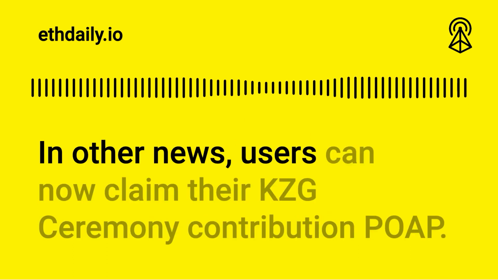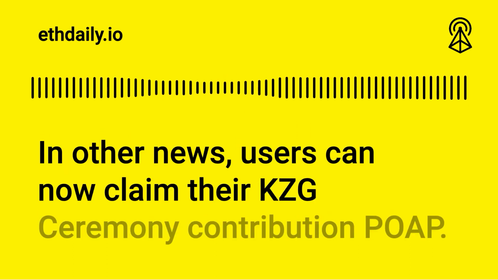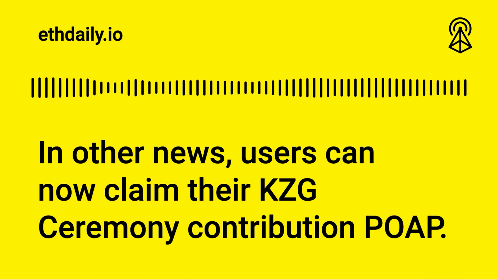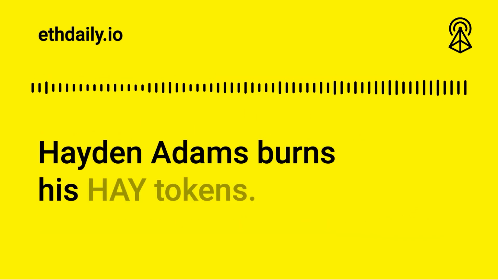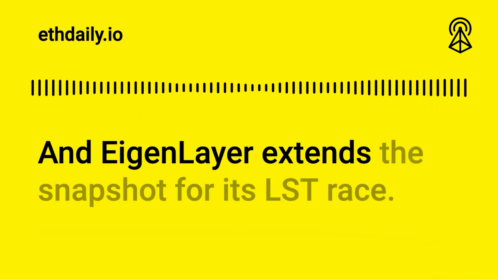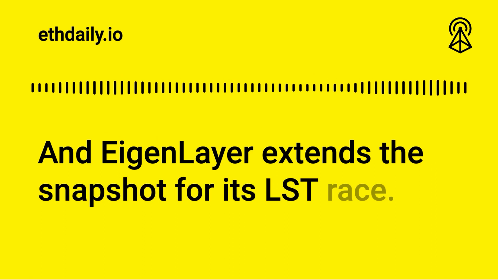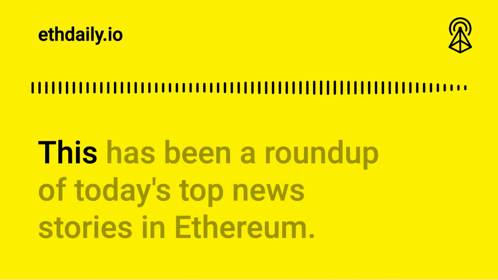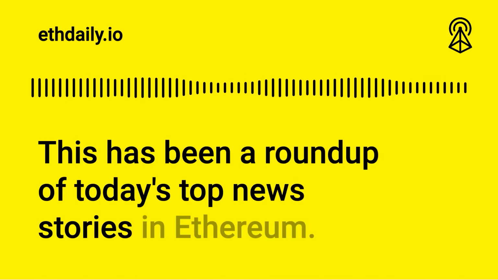In other news, users can now claim their KZG ceremony contribution POAP. Hayden Adams burns his HAY tokens, and EigenLayer extends the snapshot for its LST race. This has been a roundup of today's top news stories in Ethereum.